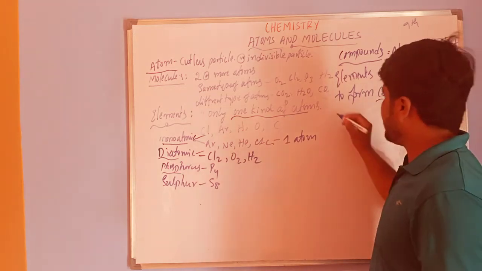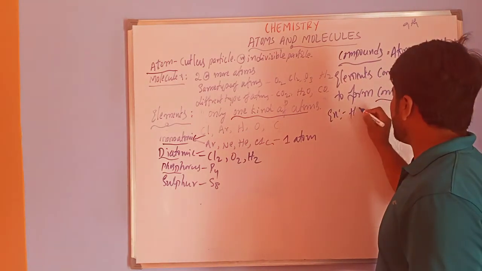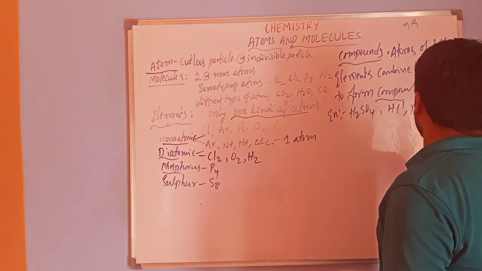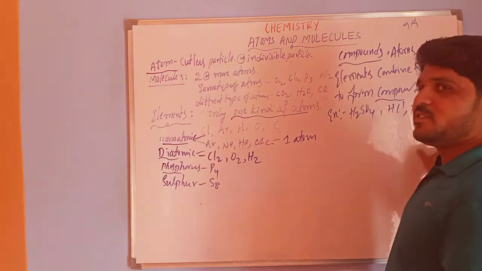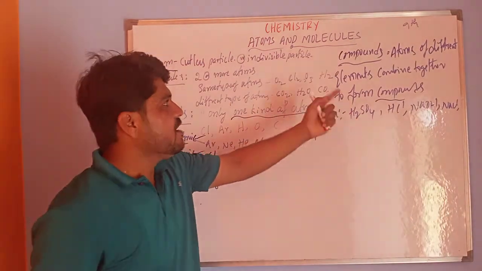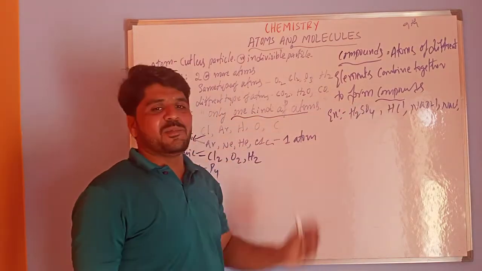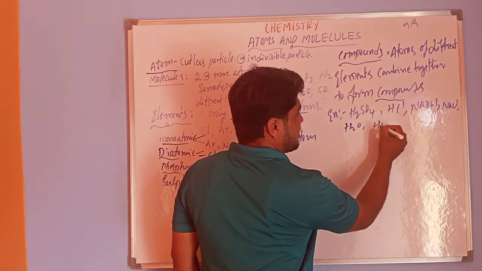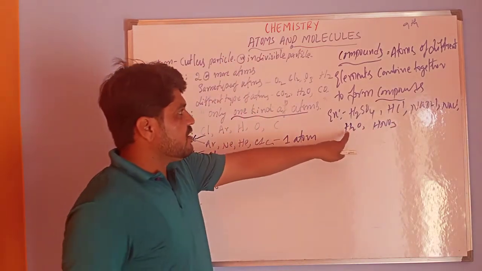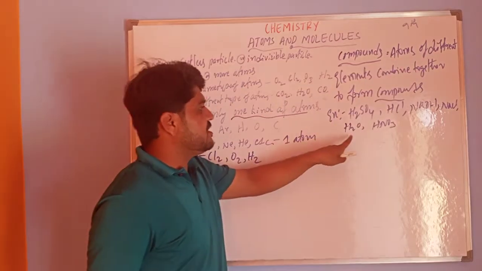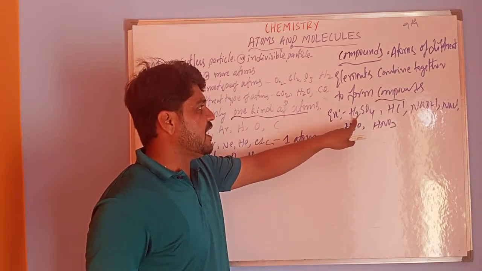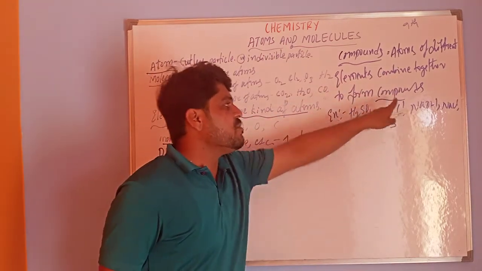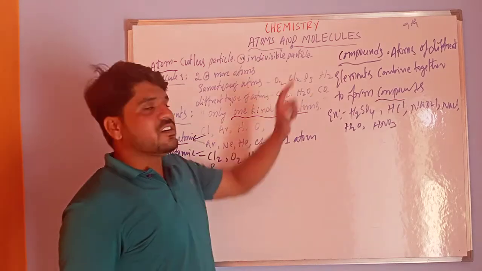Examples of compounds are H2SO4, HCl, NaOH, NaCl. We can write many examples for these compounds. Water is also a compound, and HNO3 is also a compound. In these, atoms of different elements, such as hydrogen, sulfur and oxygen, combine together to form compounds. This is what compounds are.